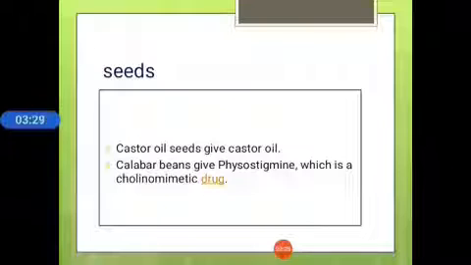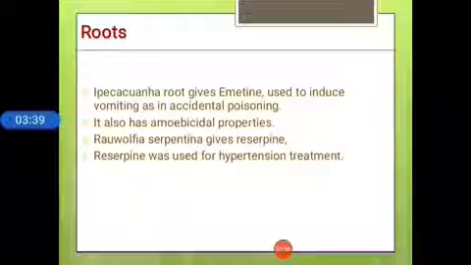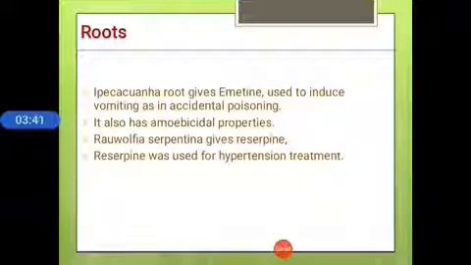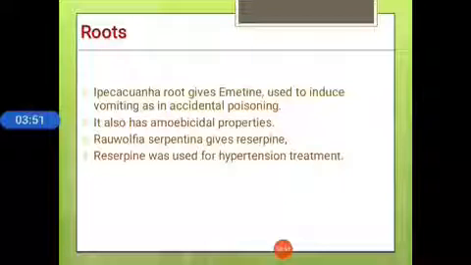Next, the active principle is seeds. Castor oil seeds give castor oil. Calabar beans give physostigmine, which is a cholinomimetic drug. Roots: Ipecac root gives emetine, used to induce vomiting in accidental poisoning. It also has amoebicidal properties. Roots of Rauwolfia serpentina, an alkaloid plant, give reserpine. Reserpine was used for hypertension treatment.